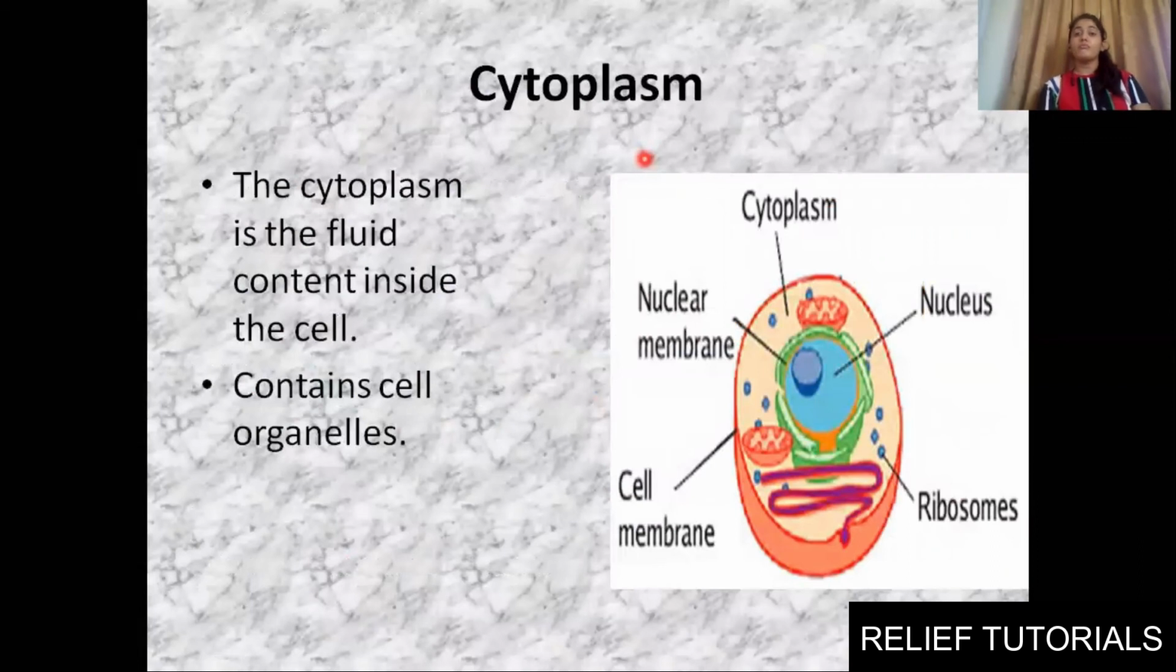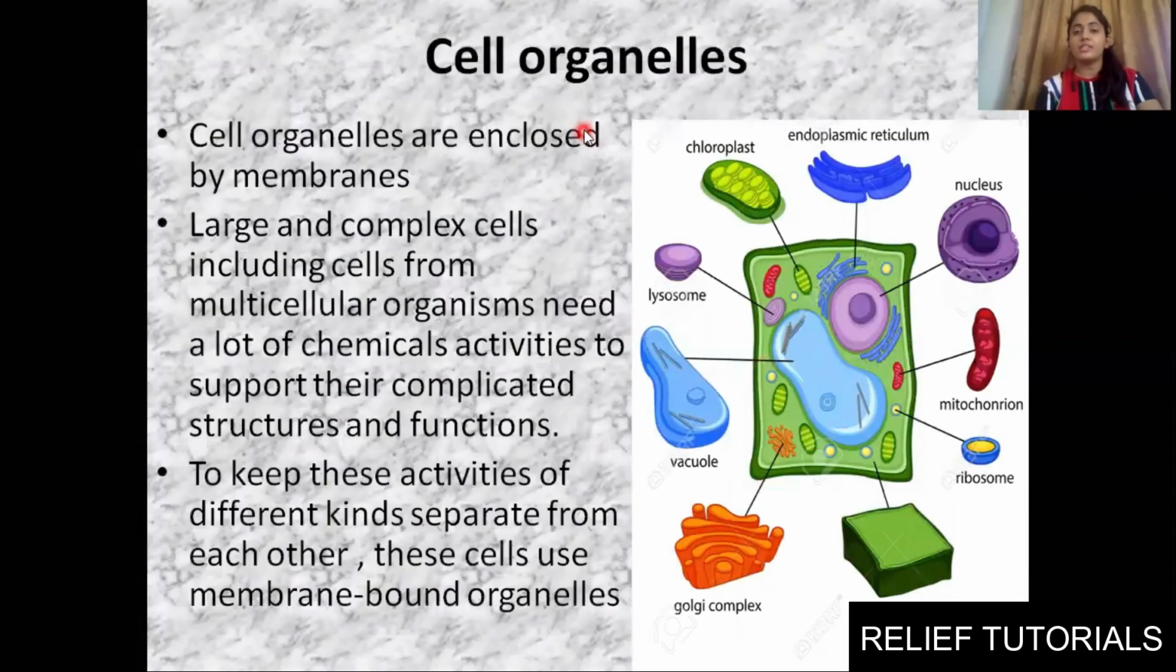Fine. Next we have cytoplasm. Cytoplasm is just the fluid that is present inside the cell. It contains cell organelles. All the cell organelles would be present in our cytoplasm. That is the function of cytoplasm: it will contain, and it will give structural support to the cell organelles. Clear? Next we have cell organelles.